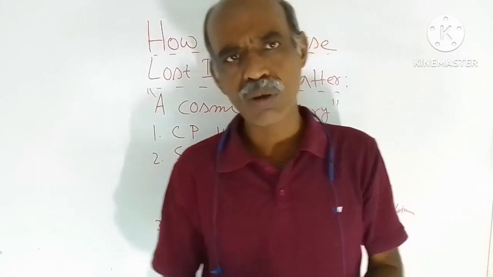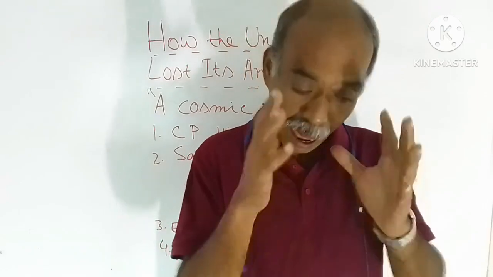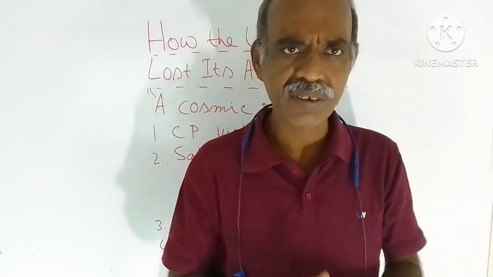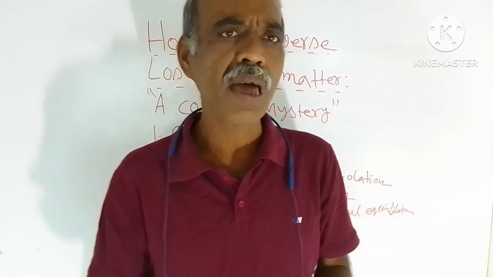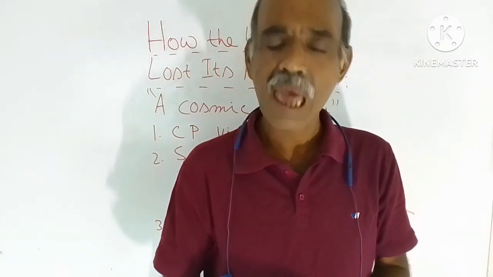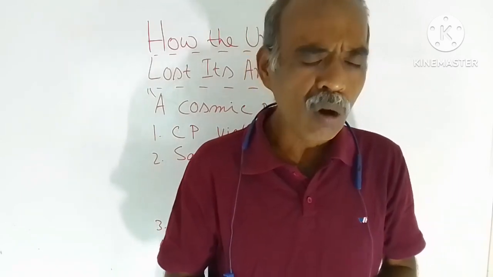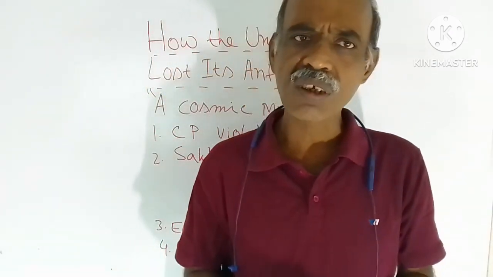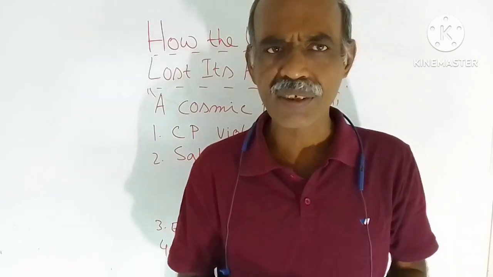But according to the theories developed by the physicists, the amount of matter and antimatter should be the same in the universe. But we have observed that these are not the same at all. The amount of antimatter present in the universe is very, very less than the amount of matter present. So what is the reason behind this? The answer to this question is still not clear. Okay. Researches are still going on in this field.